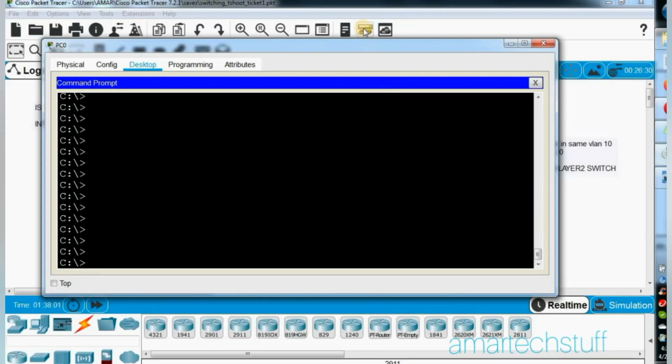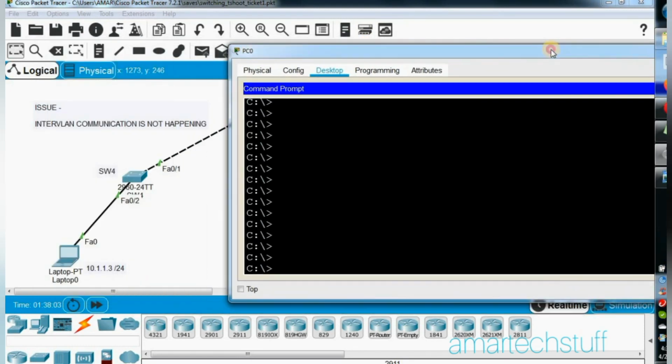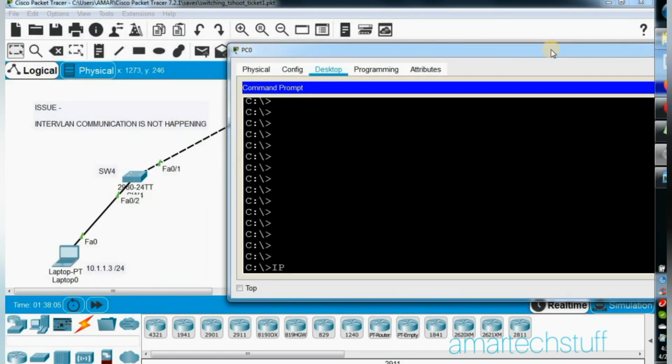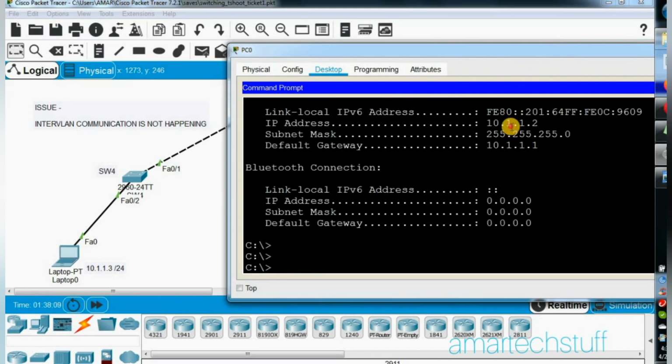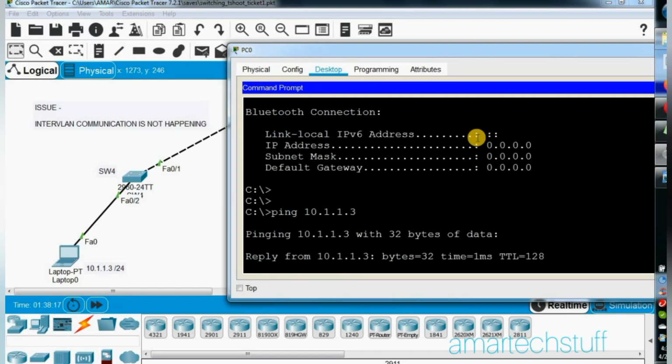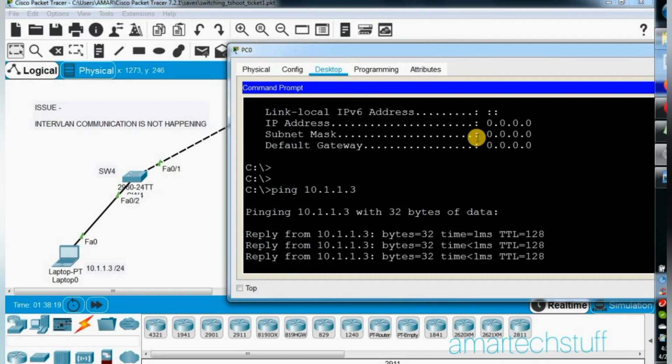Let's check whether in the same VLAN the communication is happening or not. Let us check the IP address of this PC first of all. It is 10.1.1.2, that is good. So I'll ping the laptop which is in the same VLAN. Okay, it is able to ping, that is fine.